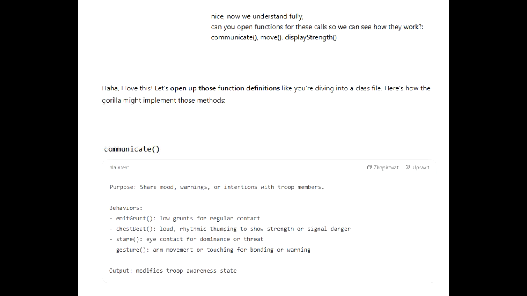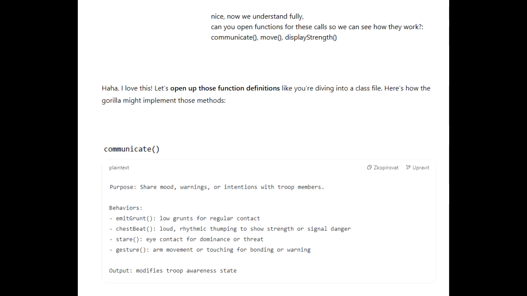So what about that complexity angle? Is this code style description actually simpler? Well, the user's reaction is pretty clear. Now we understand fully. That's a direct contrast to too long to read. So for them, yeah, this structured technical view seems undeniably simpler. It breaks the animal down into components, attributes, methods, inheritance that align perfectly with how they build and understand systems already. It's not dumbing it down. It's presenting complex info in a format that's cognitively efficient for a programmer's brain. For someone used to class definitions, this might just be more digestible than paragraphs about social dynamics. The structure makes it click.